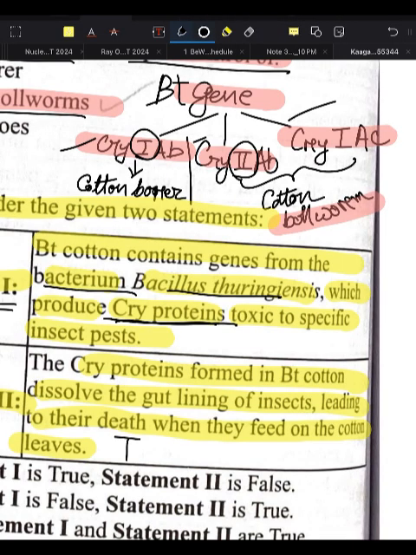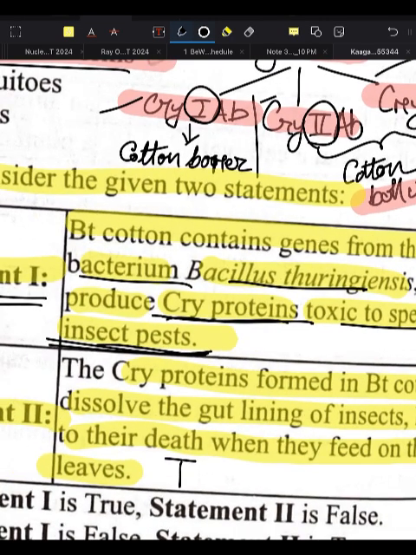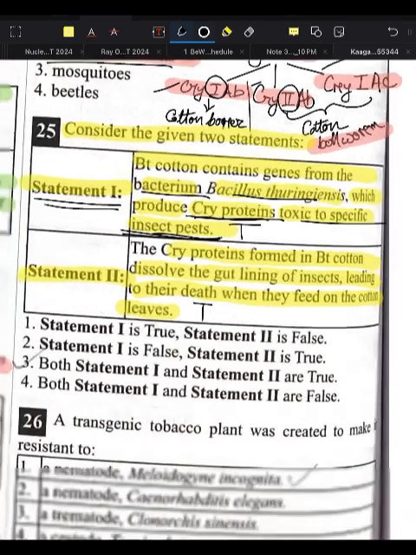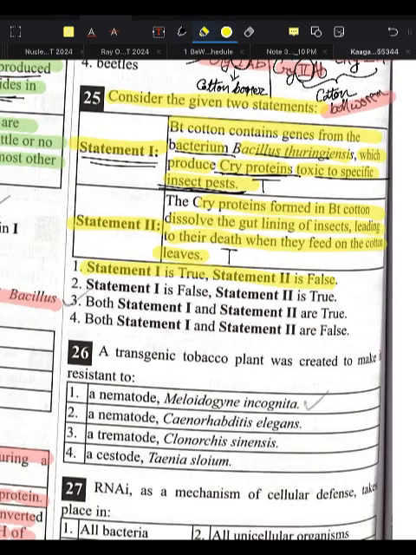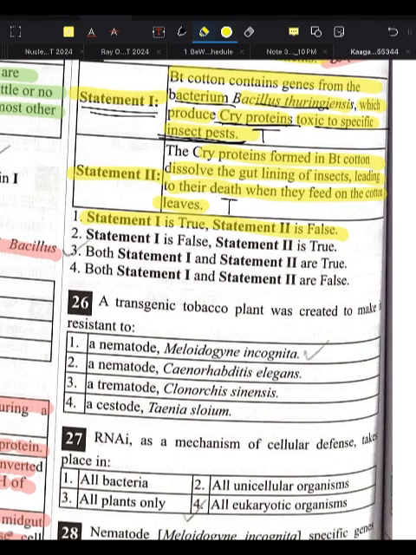So Bacillus thuringiensis produces Cry protein, which is toxic to specific insects. Yes, this is very toxic to only a specific insect pest. This is also a true statement. Both the statements are true.